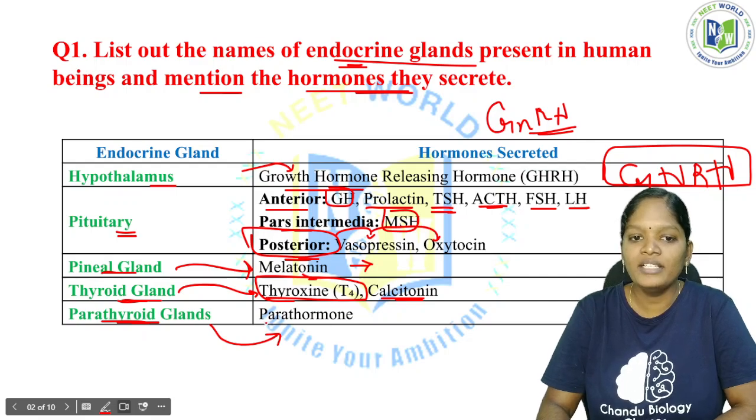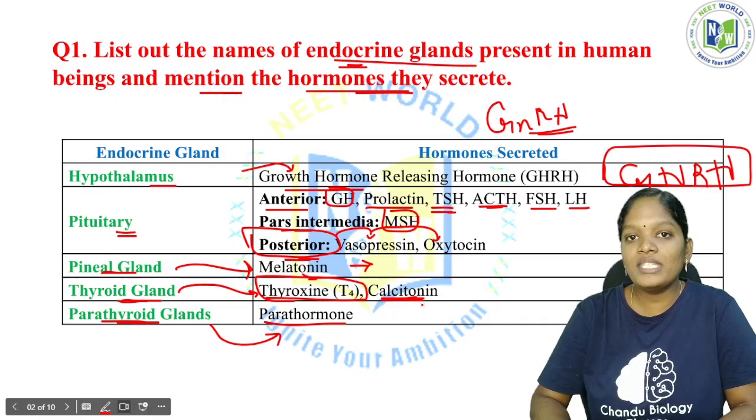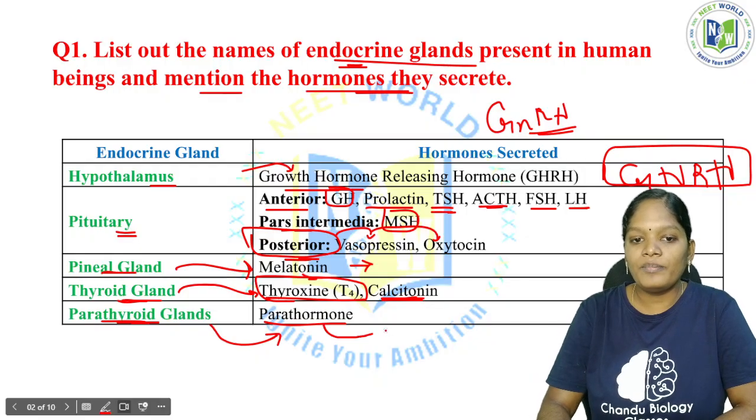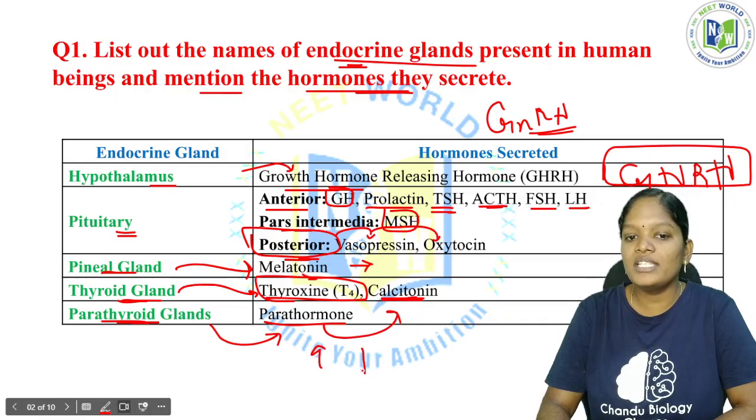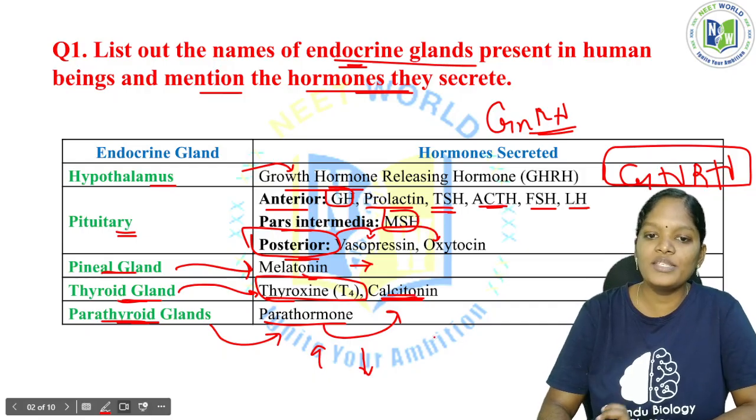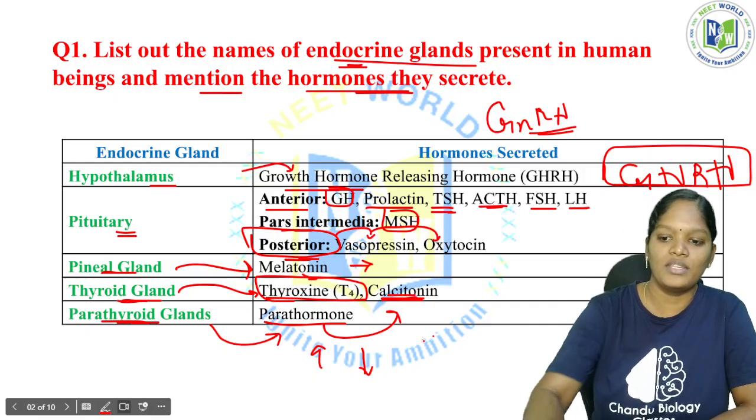You should know that parathyroid hormone and calcitonin are antagonistic to each other. One is reducing the higher calcium level in the blood, and the other is taking calcium from the bone, increasing the calcium level in the blood. That is why parathyroid hormone and calcitonin are antagonistic to each other.